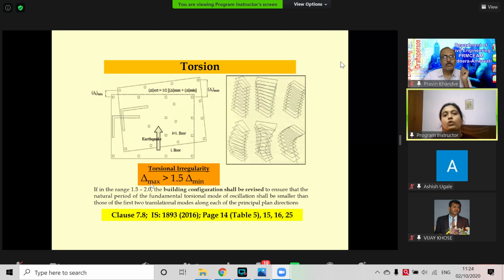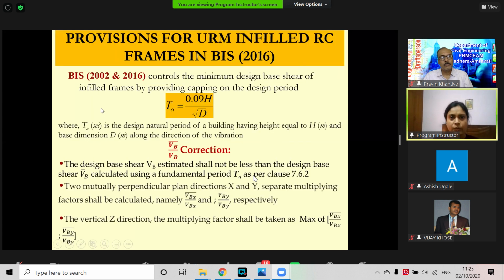The code says you may consider a building torsionally irregular when delta max, the maximum deflection at any point, is higher than 1.5 times delta minimum. If your structure is torsionally irregular, this kind of rotation is possible. We have to take care of many things, but I'm just touching upon this issue, and we can discuss it in detail another time.